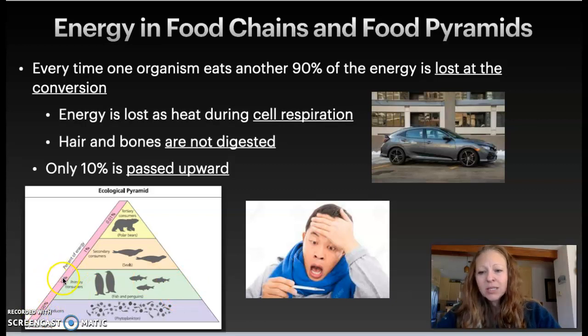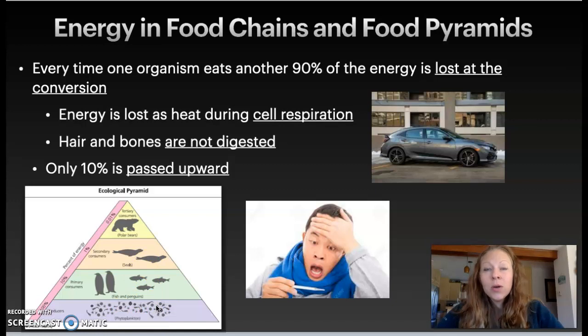And so when a secondary consumer eats a primary consumer, once again, 90% of that energy is lost. So we can only support 1% of the biomass, that's the living mass of an ecosystem. So there's only 1% of the biomass of secondary consumers as you have of primary producers.